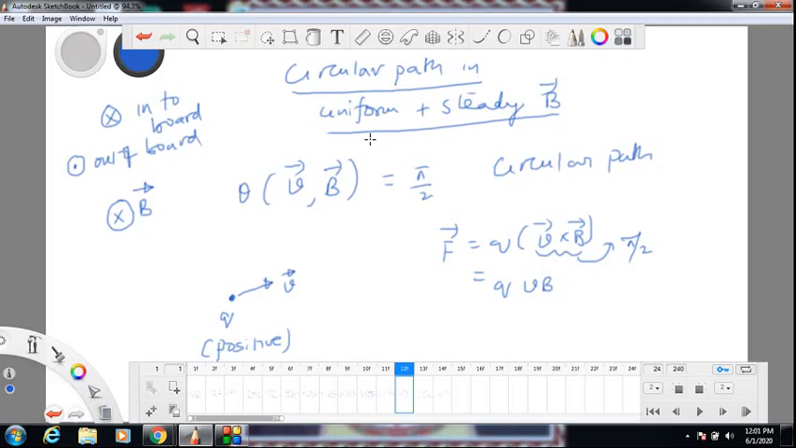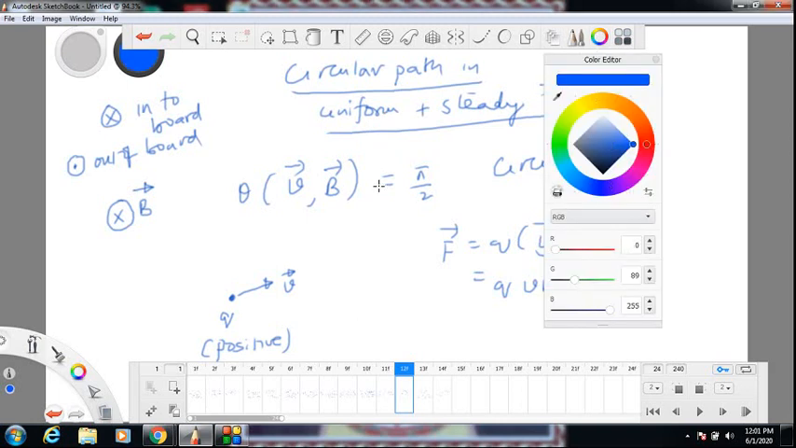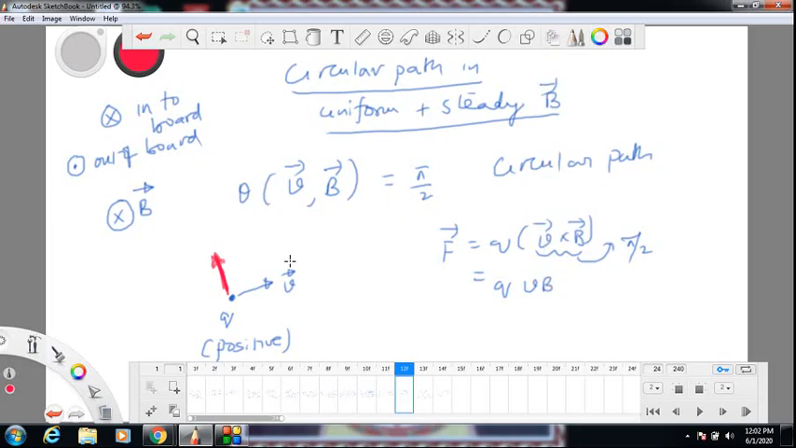Form a plane containing these vectors. So I formed a plane. Put a screw perpendicular to the plane at the point where tails are joined. Rotate from V to B by the smaller angle. If you rotate the screw, I can see its direction as this. That is the direction of V cross B. V cross B direction.